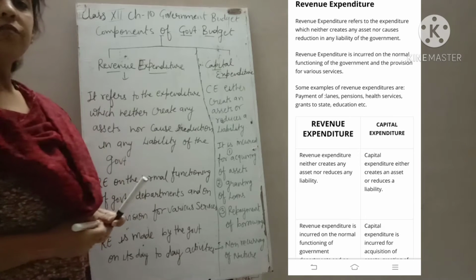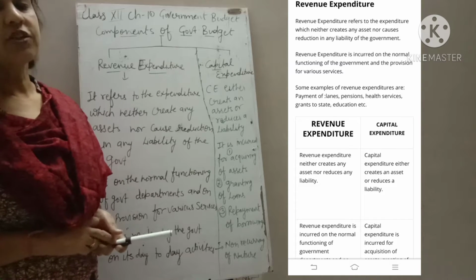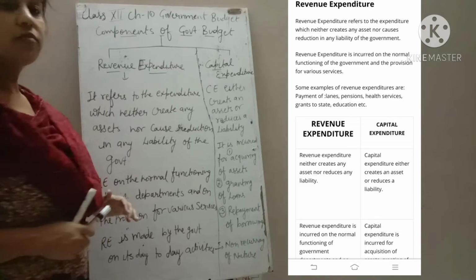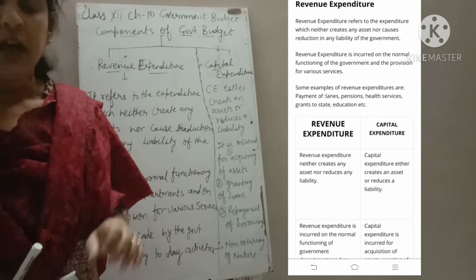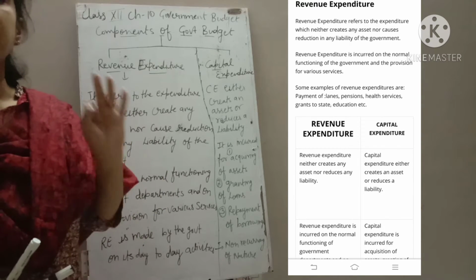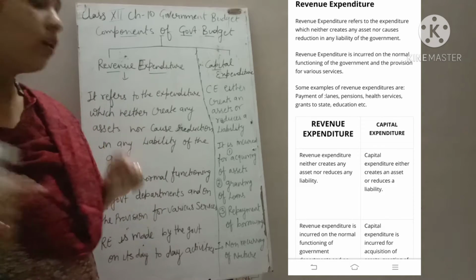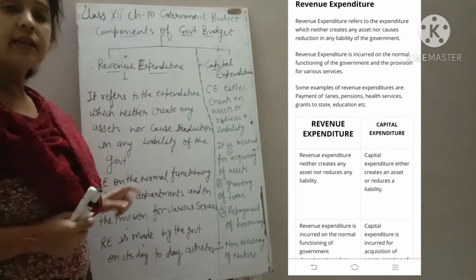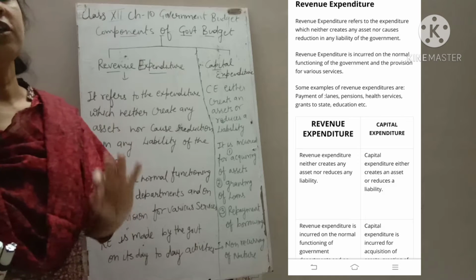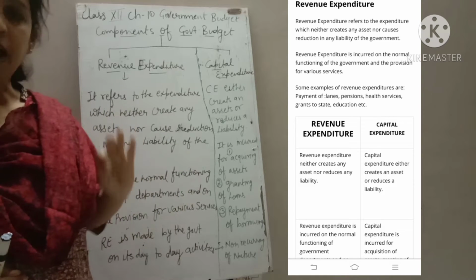What is the difference between revenue expenditure and the capital expenditure? Revenue expenditure never affects the balance sheet. It never creates any assets. It means it never increases the assets or decreases the liabilities.